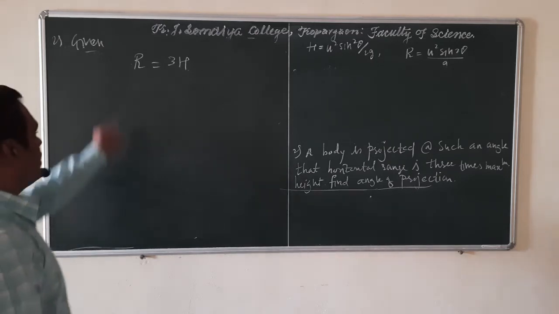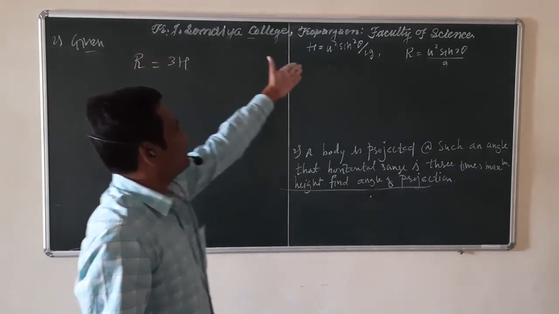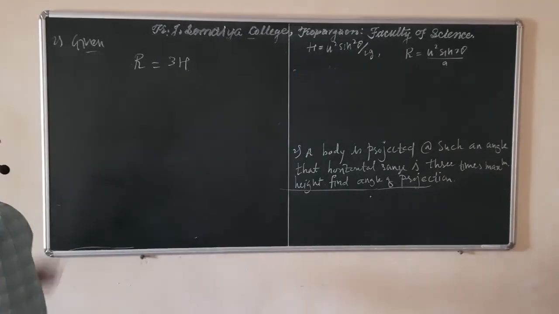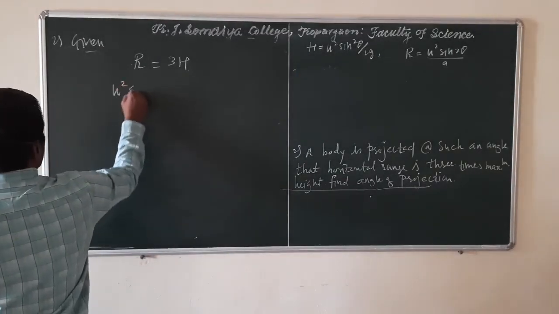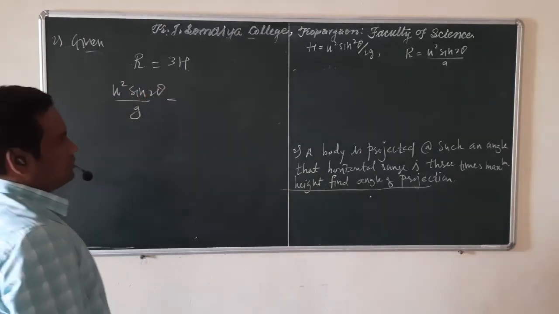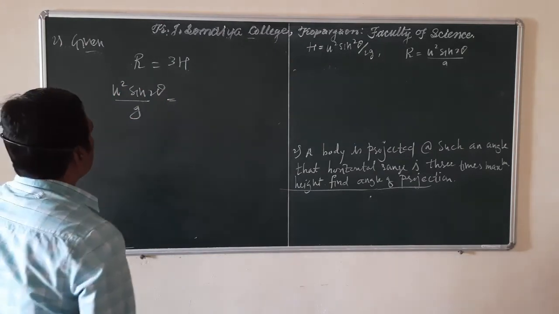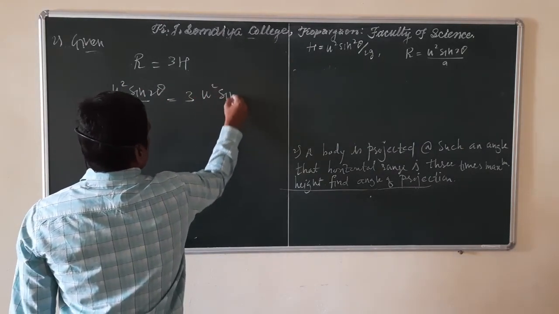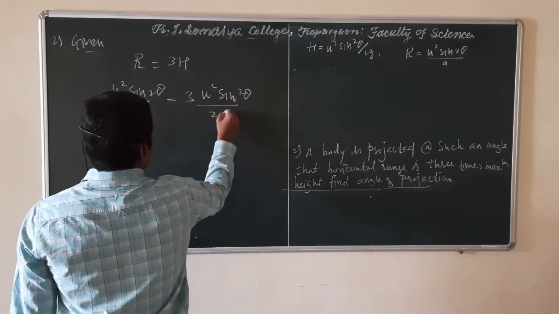Now we know the equations for R and H. Using these equations, R is u square sine 2 theta upon g, equal to 3 into H, which is u square sine square theta upon 2g.